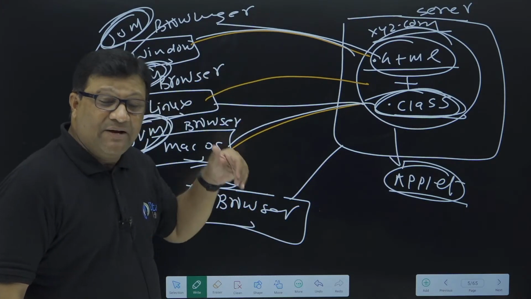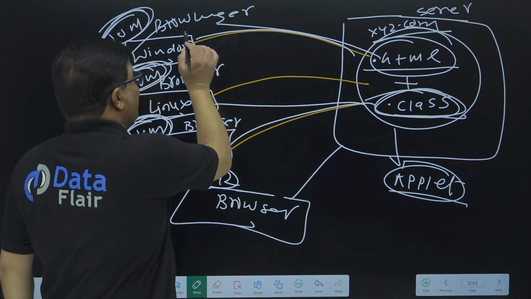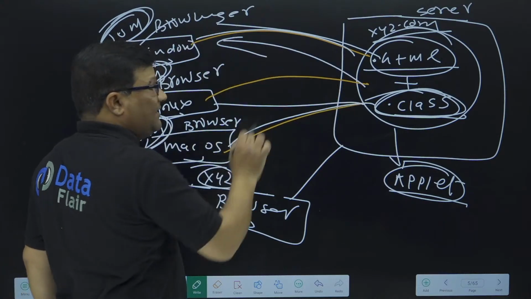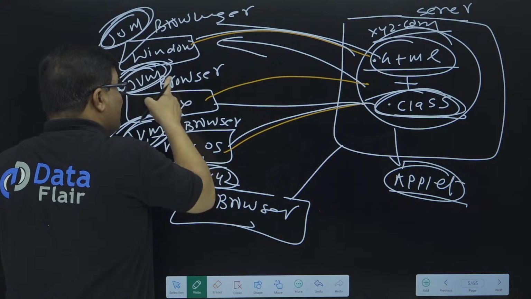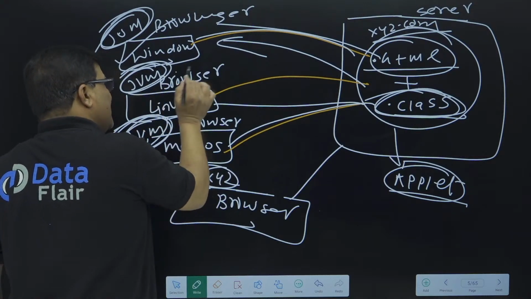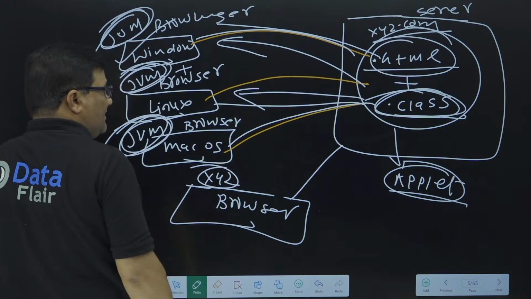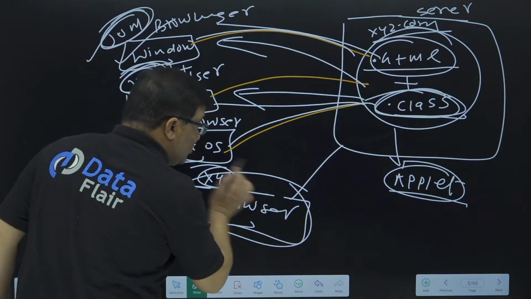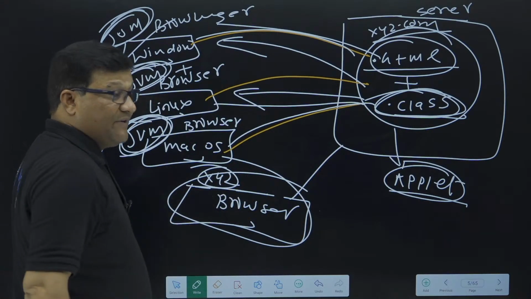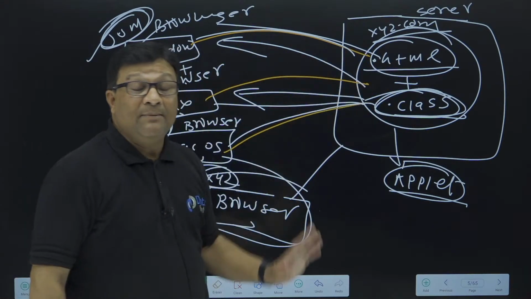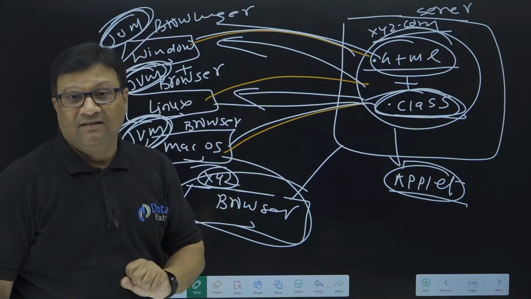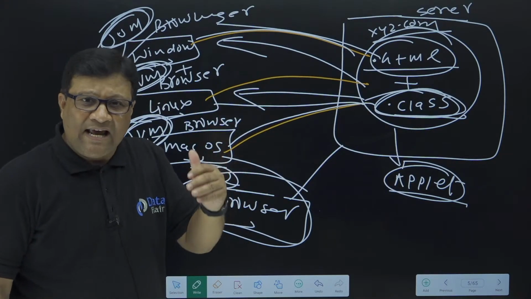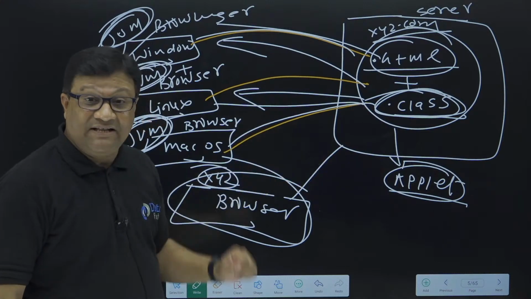If the machine has a JVM plus a browser, definitely this website gives a proper view. But if the machine has a browser but no JVM, you are able to access the HTML file, but you are not able to access this .class file. That is the dependency.